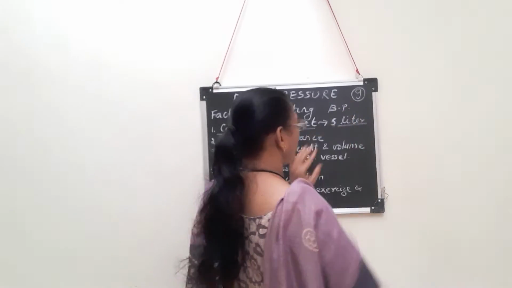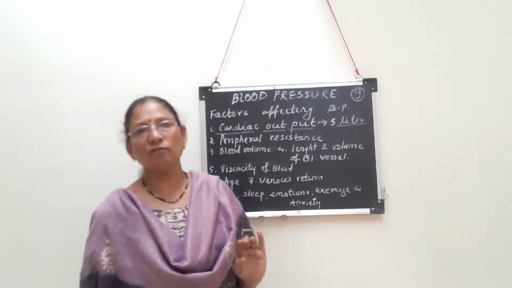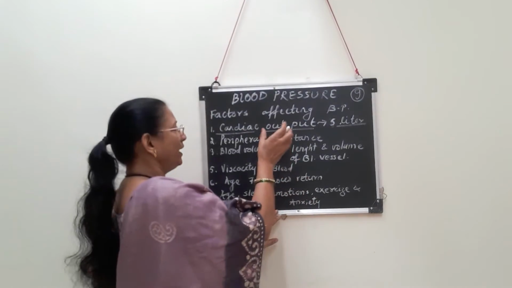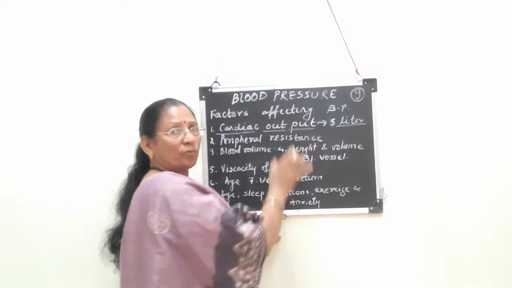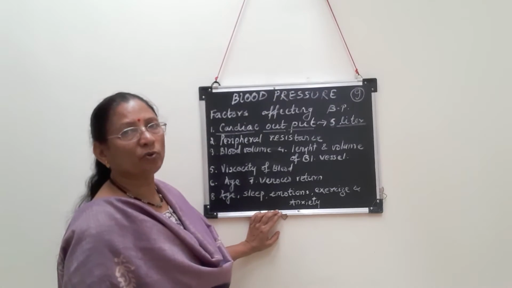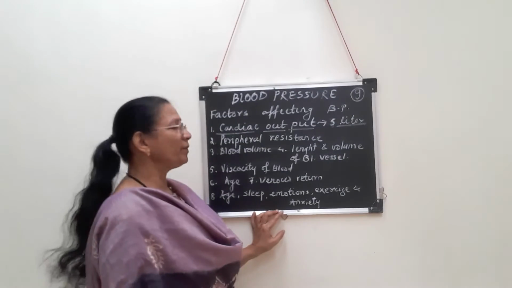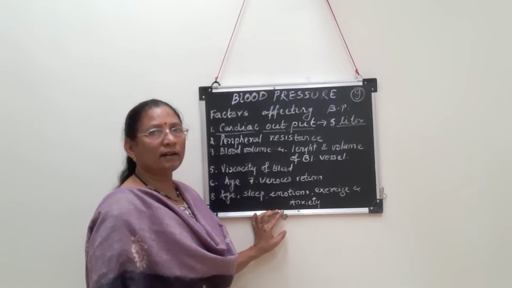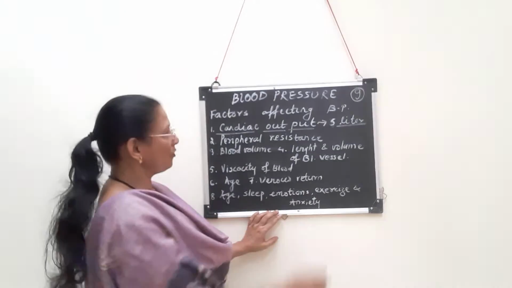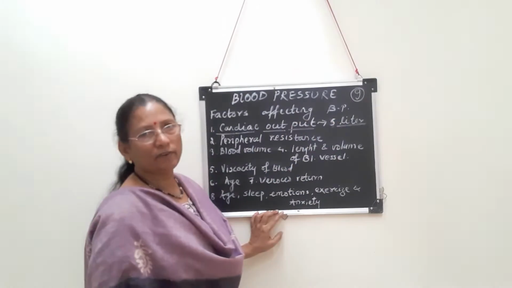This 5 liters of blood forced out in 1 minute from the heart is called cardiac output. The formula, I think you remember, is stroke volume into heart rate. Stroke volume is 70 ml and the heart rate is 72 beats per minute. If we multiply that, it is approximately 5 liters.